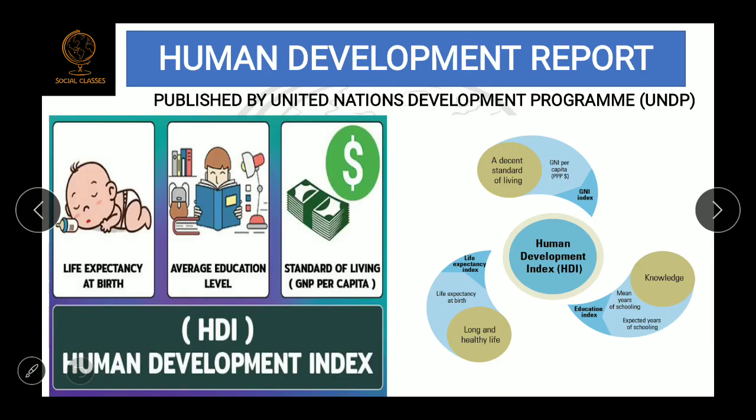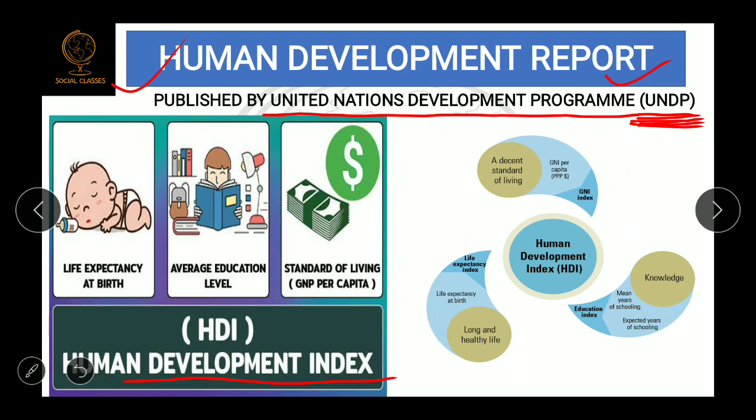Now we'll see one more criterion. This is the Human Development Report. This is published by one institution, the United Nations Development Programme, UNDP. Very important for exam purposes, you remember this. UNDP publishes the Human Development Report every year. In this report the UNDP gives a ranking to all the countries of the world, and this ranking is called an index, so we say Human Development Index. So the Human Development Index is published in the Human Development Report, and it is published by the United Nations Development Programme.